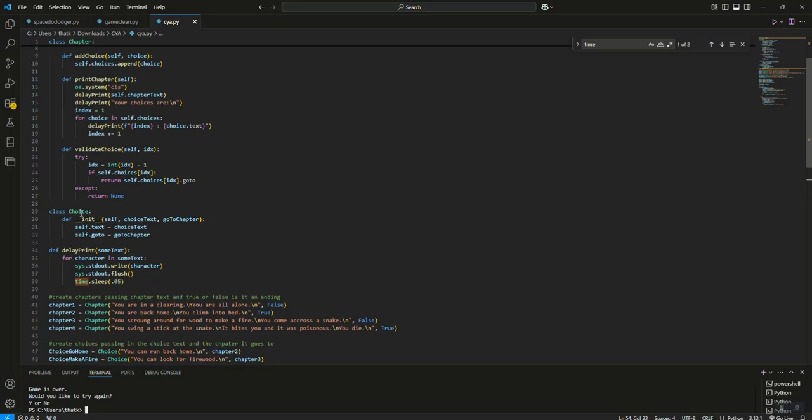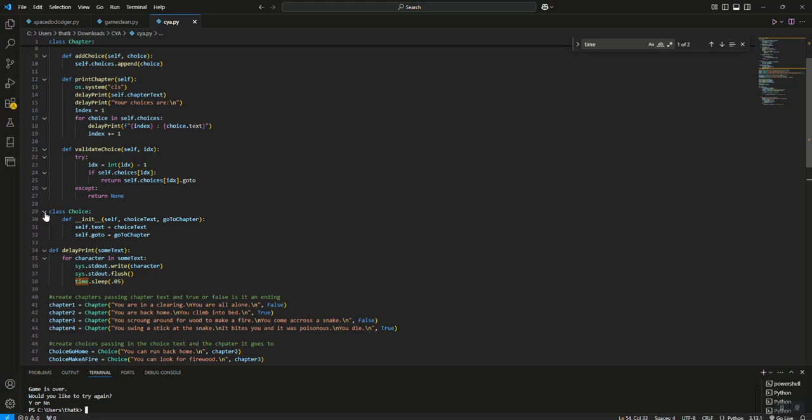We're going to do class Choice, and def __init__. We're going to take self, choice text, and go to chapter. Your choice text, if I'm in a clearing in the woods, might be, do you want to go home? And then my go to chapter would be whatever chapter deals with going home.